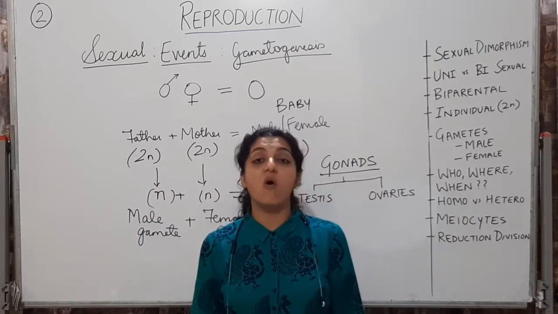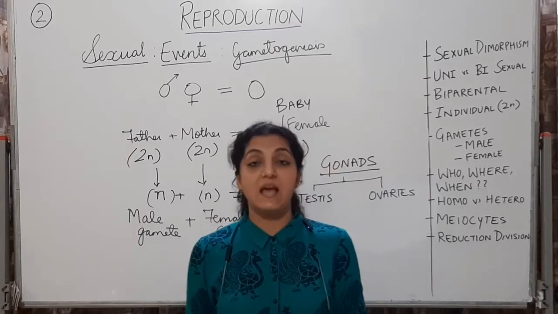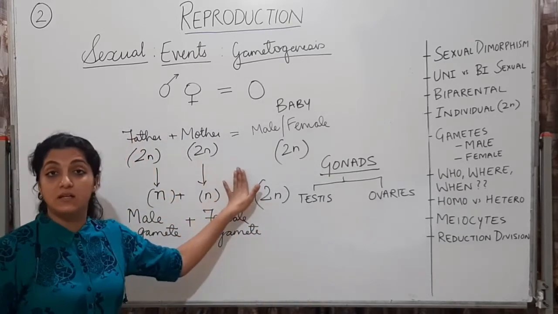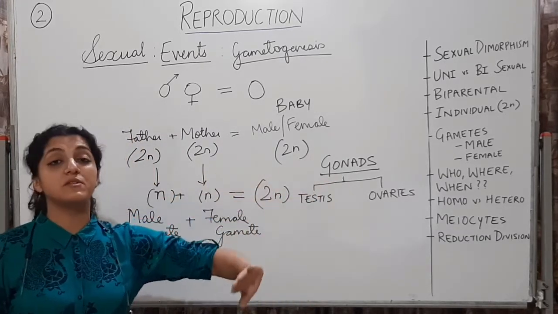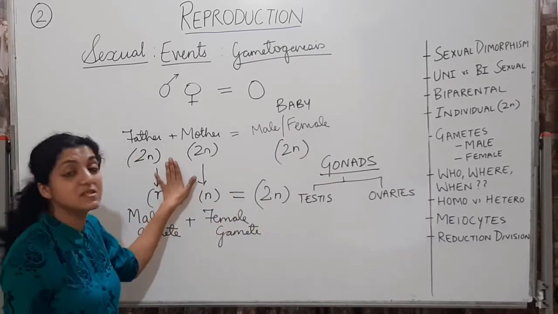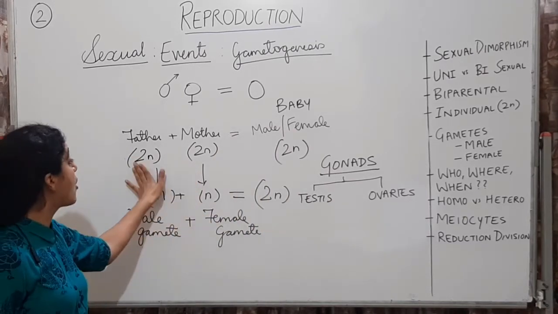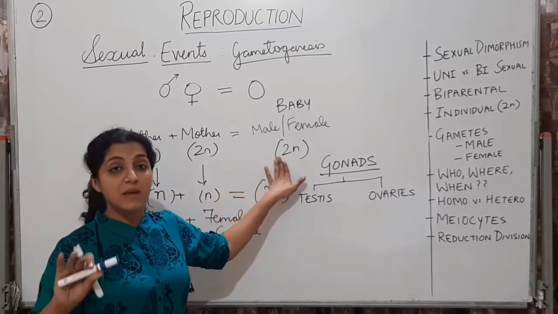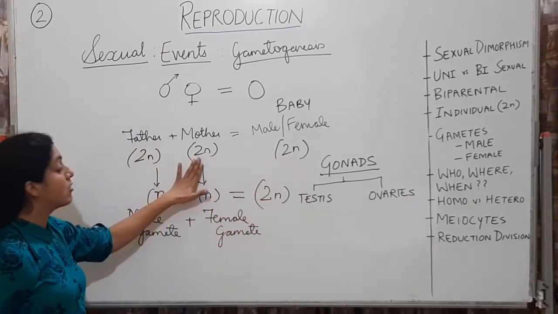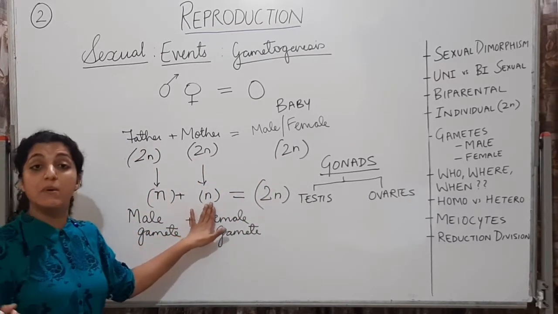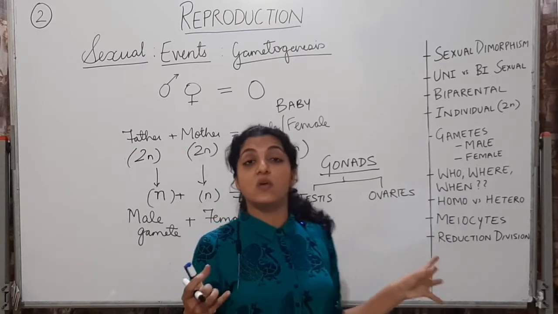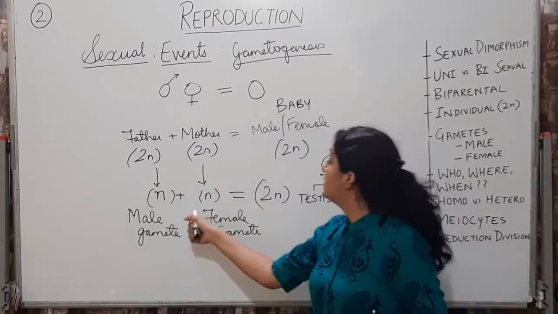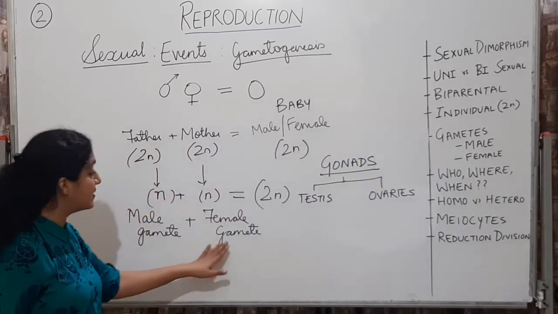Alright, who is going to form? One from the male, one from the female. It has to come from both of them. Okay, it is biparental. It can be uniparental, वो exceptions हमने देखे हैं, but majority of the times it is biparental. It is going to come from diploid organisms and you're going to get a diploid offspring when the baby is born. But ये diploid organisms एक haploid cell बनाएंगे जो actually fuse होके एक zygote बनाएगा, which will be the beginning. Okay? So these gametes will be formed by the male and the female.